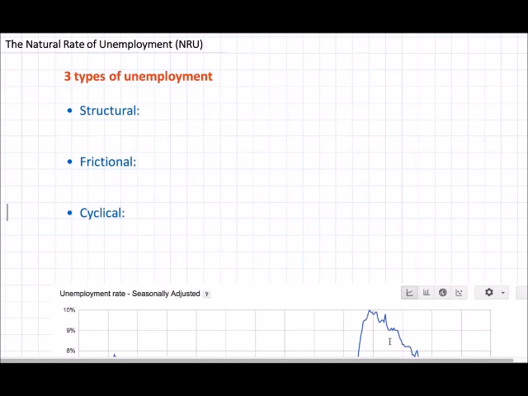Here we're going to talk about the natural rate of unemployment. Before watching this, you should have already learned the different types of unemployment that a country could experience. To review, there are three types of unemployment that an individual or a country could experience. The first is structural. Structural is the unemployment resulting from changes in technology or the composition of a nation's output.